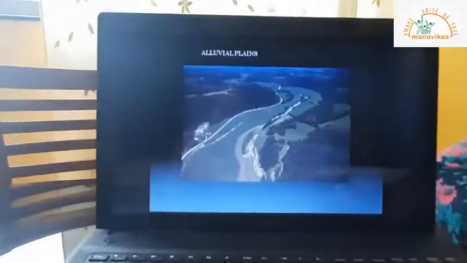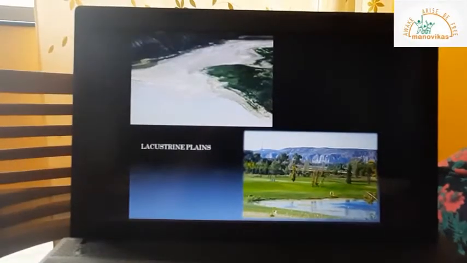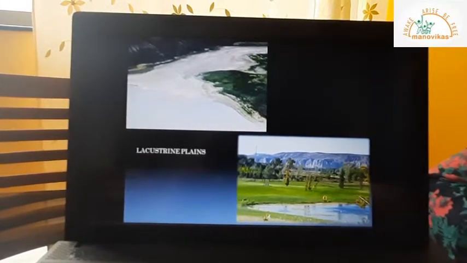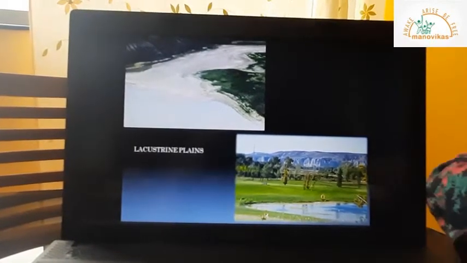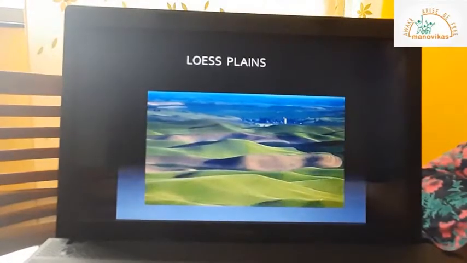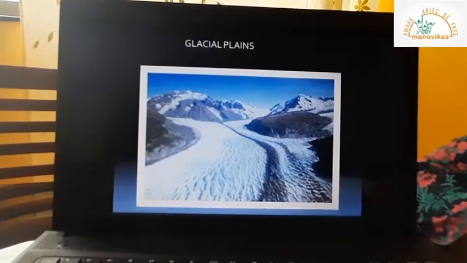Okay, this is a picture of alluvial plain formed by river deposition. This is a picture of lacustrine plain formed by again river, wind or glacial deposition, but it is the result of a lake getting filled with the material. This is a picture of loess plains and this is a picture of glacial plains.